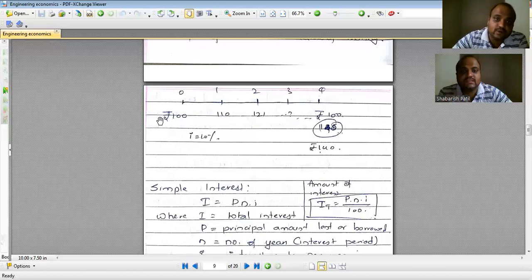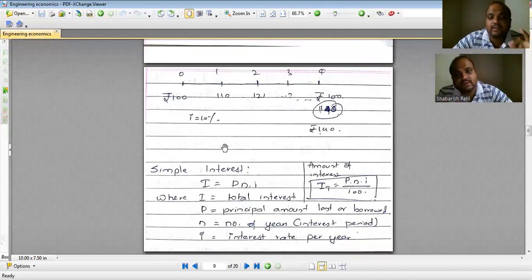Present value at 0 time, 100 rupees, is not equal to the same value after 4 years. It will be different because of this interest rate. That depicts the time value of money, and this typical diagram I am showing you is called a cash flow diagram. I will explain it later.